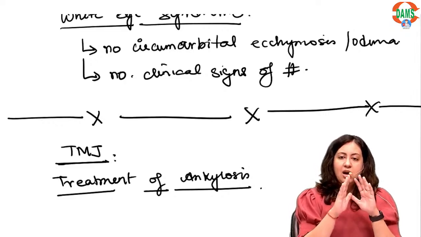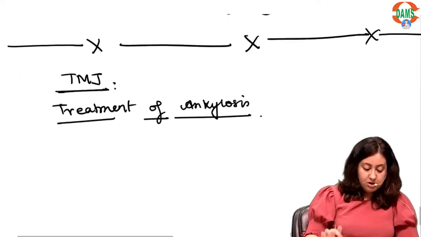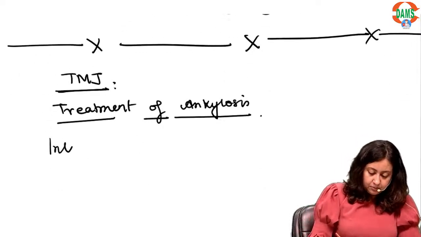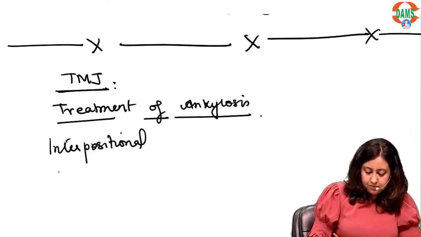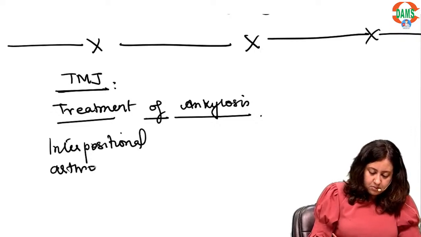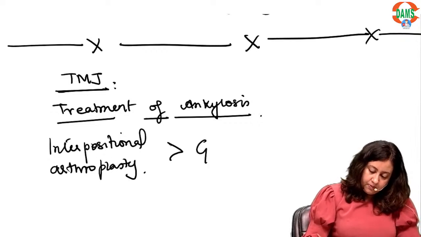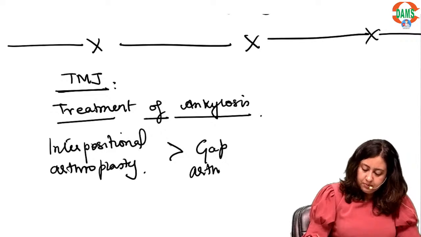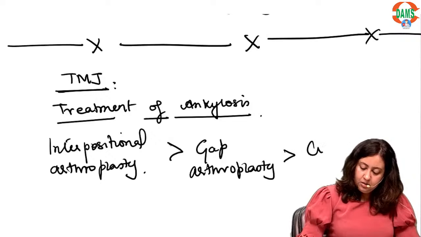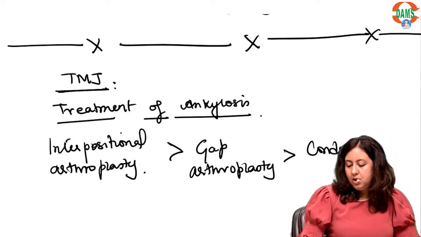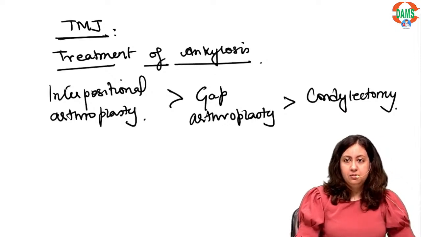But if you are asked about treatment in general, you will always mark in this order, that is interpositional arthroplasty, gap arthroplasty, and condylectomy.